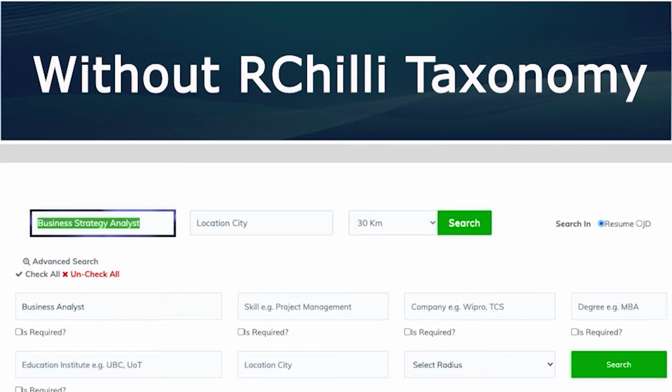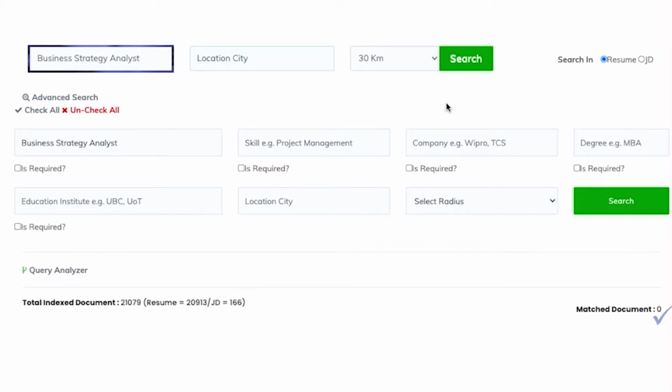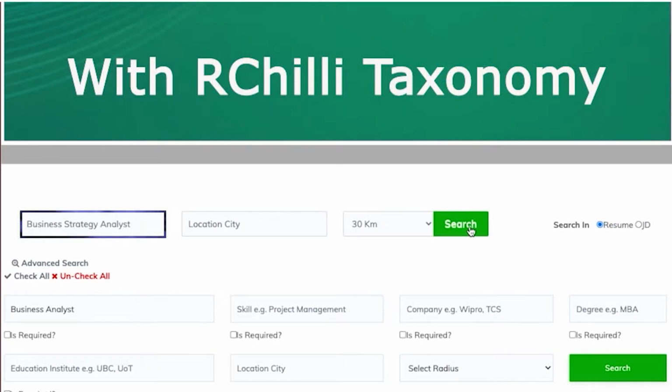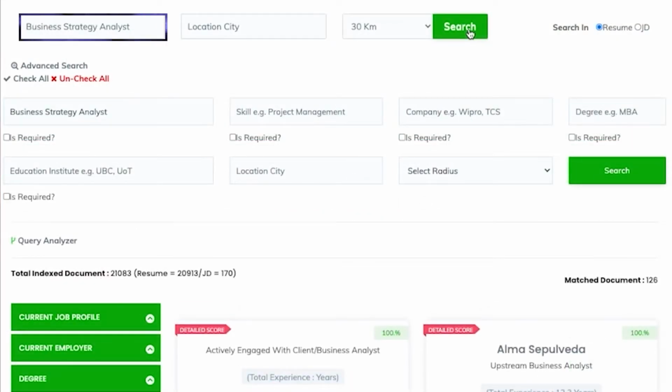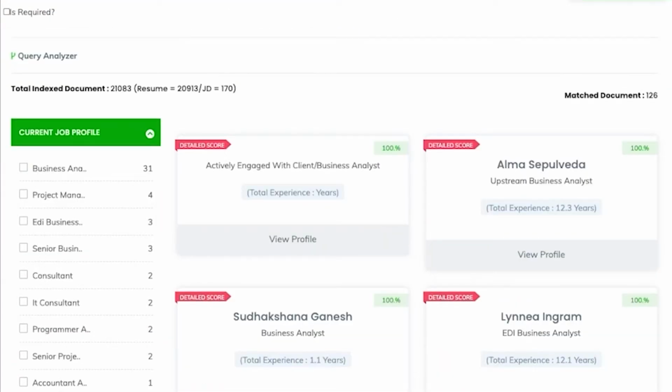Now I change it. Without taxonomy, oops, I got 0 results. Now I search the same thing, business strategy analyst, with taxonomy. See the magic: my results are almost 126, because it now finds similar keywords, aliases, synonyms, everything. And then the whole project comes up.